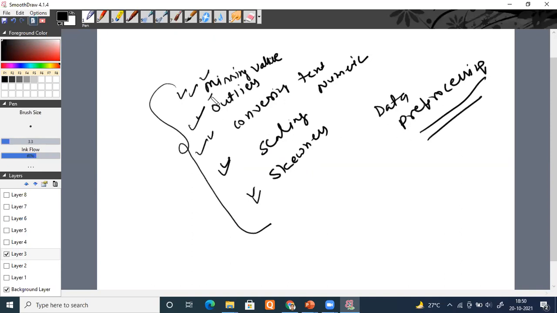You will perform all these things. Remember, keep it somewhere in your brain: these things I have to do. I have to look for missing values. Are there any? Remember, this is the machine learning life cycle. I have to check for outliers. I have to convert my text column or object column into numeric data. I have to scale my data so that all of them come into the same scale. Similarly, you have to deal with the skewness, means it is possible my data is shifting only to one side. That is also not a good thing. So scaling, converting text to numeric, outlier treatment, missing value treatment, skewness, all come under data pre-processing.